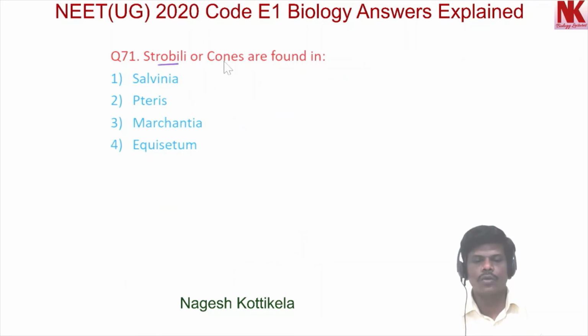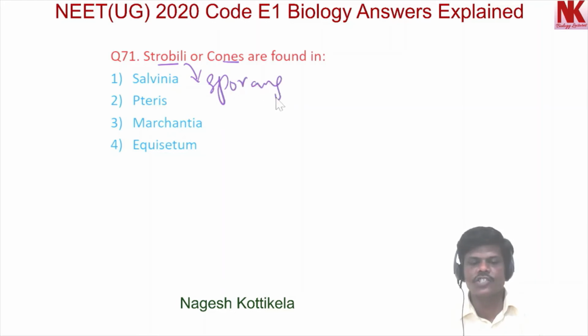Strobili or cones are found in option 1 Salvinia, option 2 Pteris, option 3 Marchantia, option 4 Equisetum. Here these strobili are actually sporangia-bearing structures.